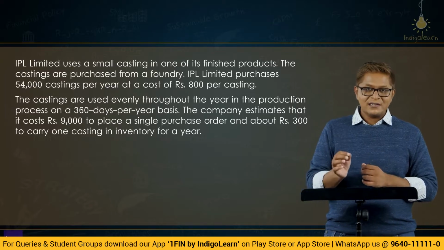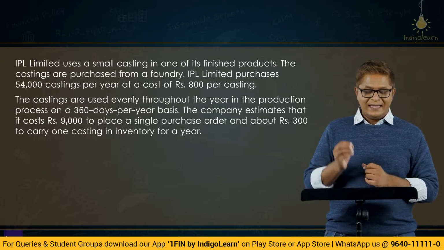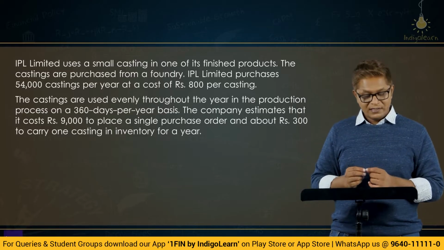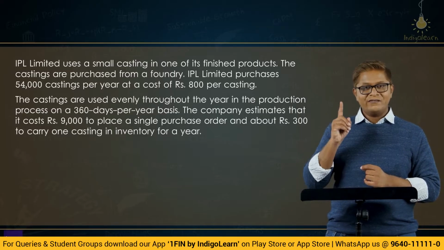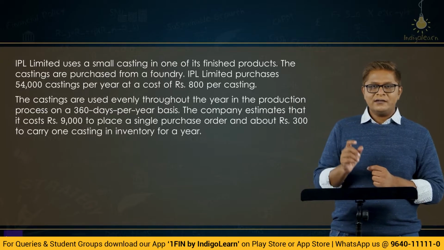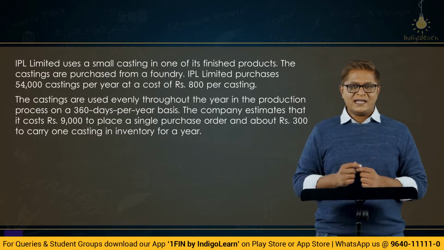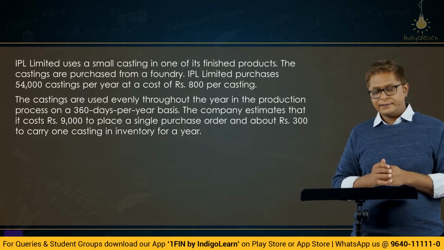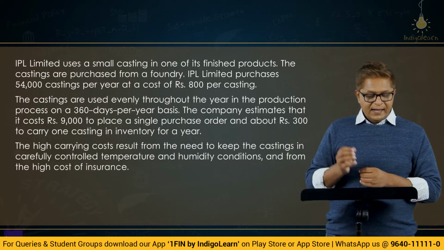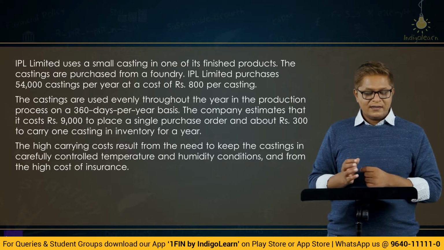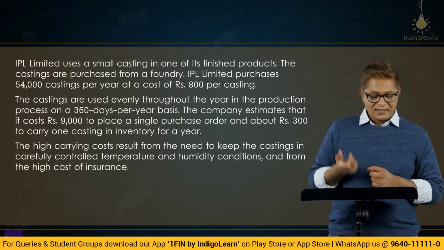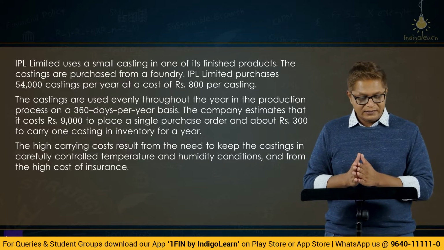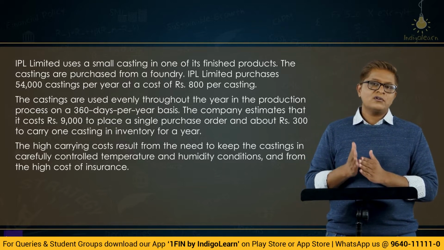The company estimates that it costs rupees 9,000 to place a single purchase order and about rupees 300 to carry one casting in inventory for a year. So the ordering cost is rupees 9,000 per order, the carrying cost per unit per annum is rupees 300. The high carrying costs result from the need to keep the castings in carefully controlled temperature and humidity conditions and from the high cost of insurance.